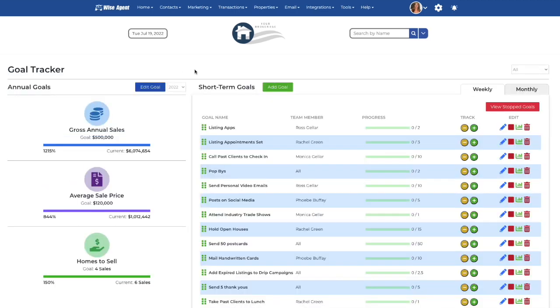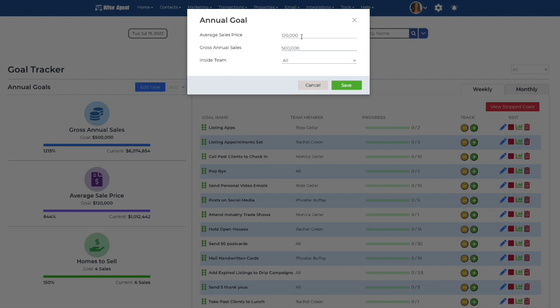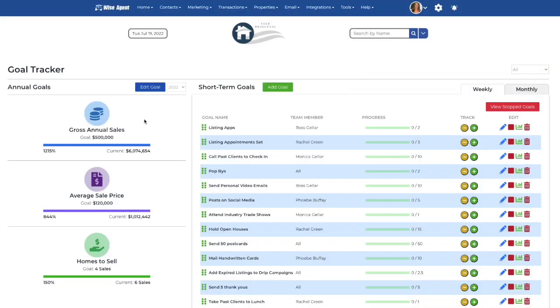From the Goal Tracker, you can set annual and short-term goals. For the annual goals, you can type in your average sales price, gross annual sales, and assign it to a team member. Once you make these changes, it will show you how far along you are from the commission reporting and how many homes you need to sell to hit your goal.